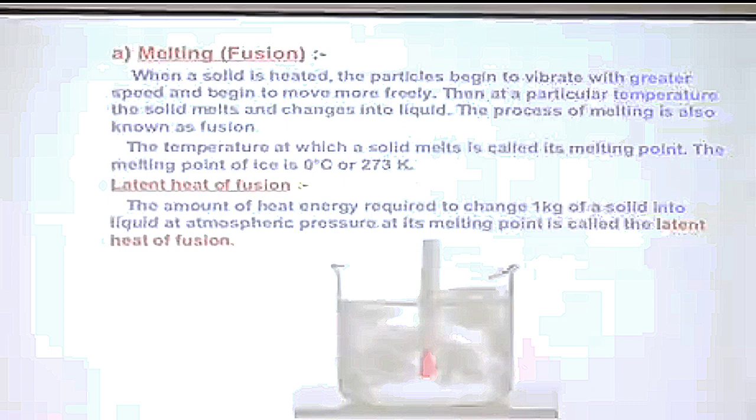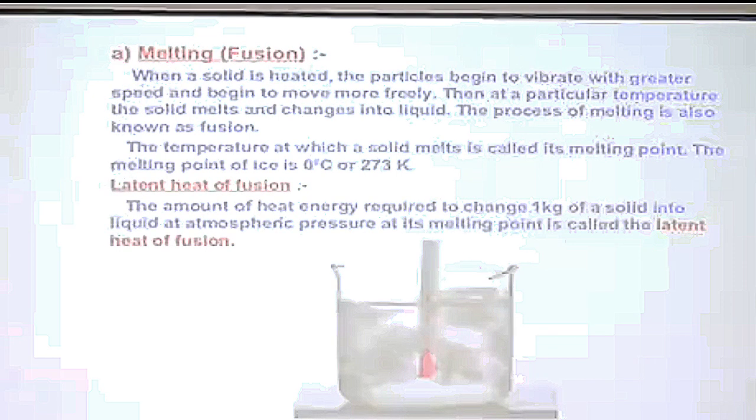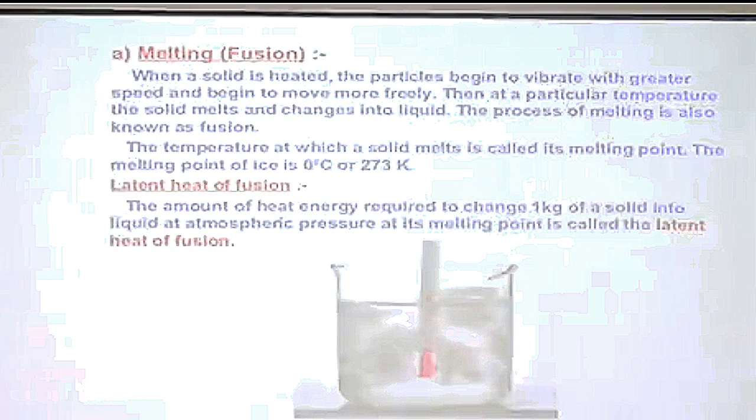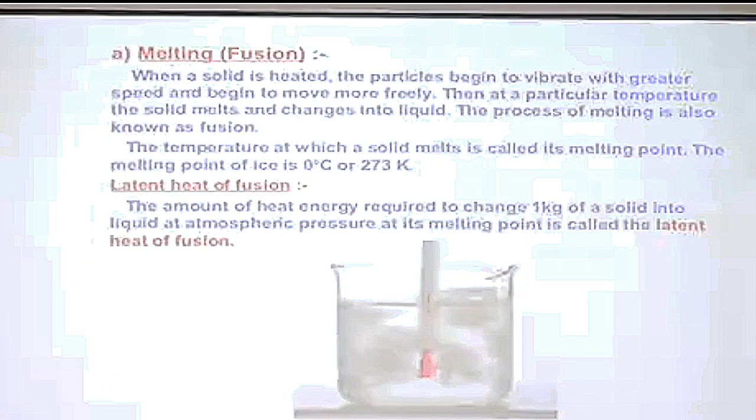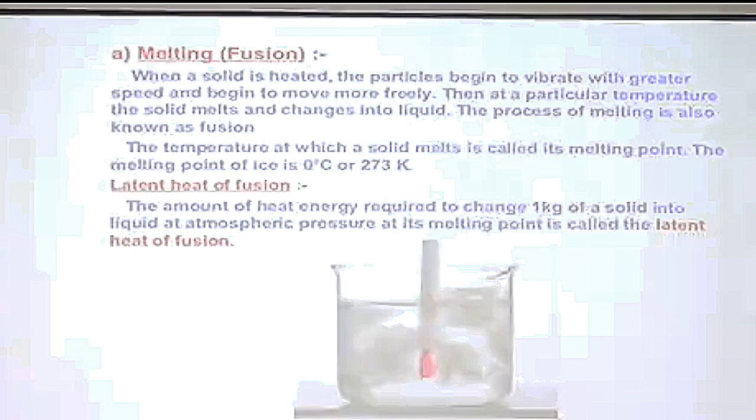When we supply heat, solid particles, which were simply vibrating and not able to move about, have their kinetic energy increased by the heat supplied. The particles start vibrating vigorously. As more and more heat is supplied, their vibration becomes so vigorous that one stage comes when their kinetic energy is so high that they overcome the forces of attraction and the particles start moving within the bulk. This stage we call melting.